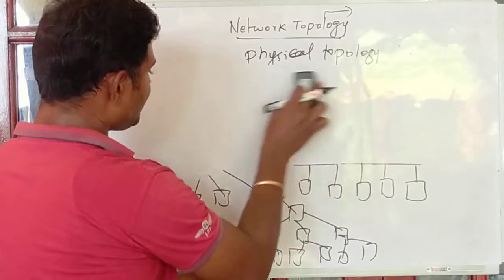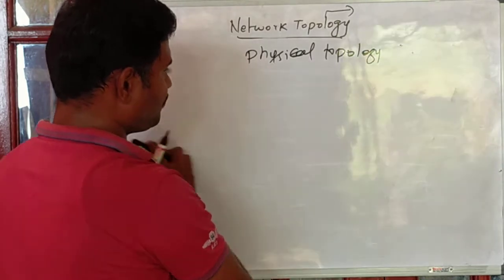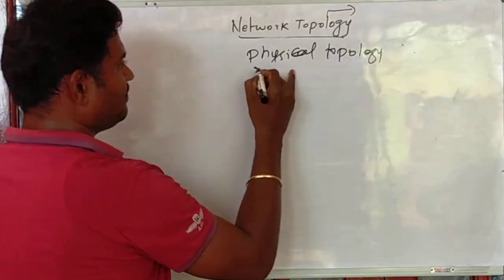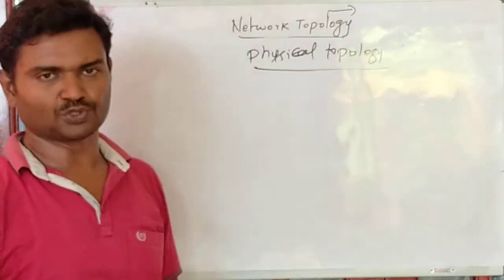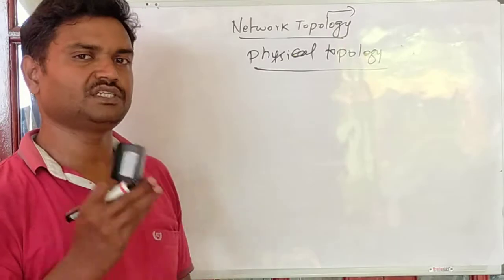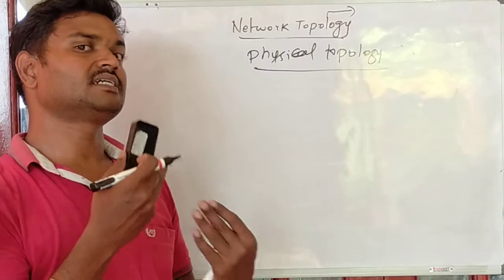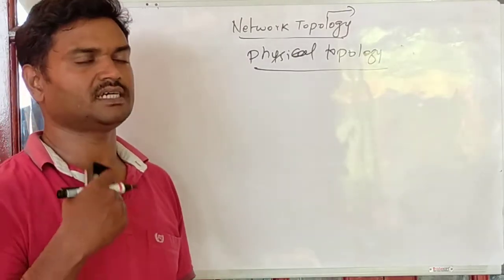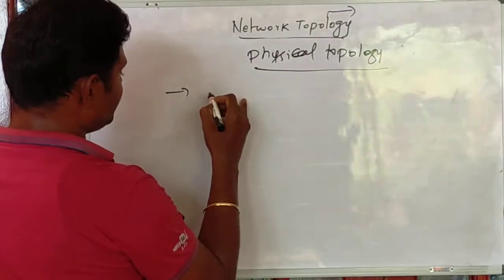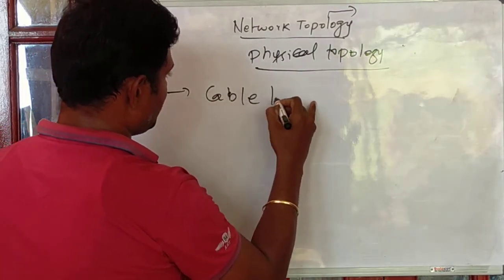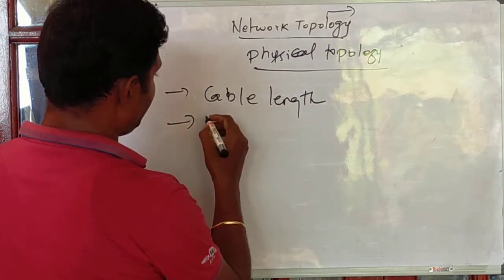And the final conclusion is, if you have this many topologies, we cannot say this one is highly effective and this one is not in use, right? It purely depends on the organizational requirements, right? If your organization needs a topology like star, then it is a high advantage; if an organization is in need of a mesh, yes, it is a high advantage. So there are key elements that need to be considered. One is cable length, another one is